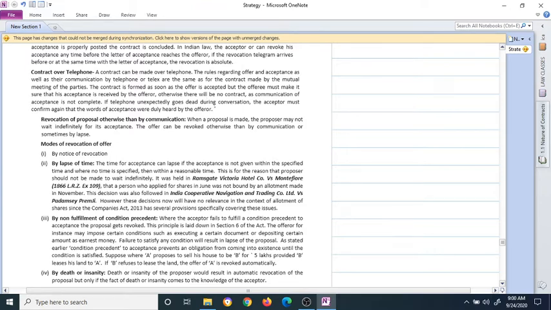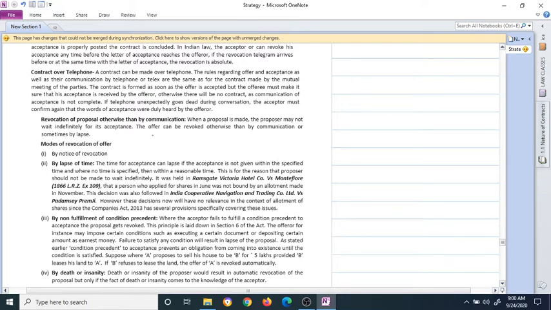If the telephone unexpectedly goes dead during conversation, the acceptor must confirm again the words of acceptance. Suppose the offer said, I'll sell my car for 2 lakhs, and the other party did not give the acceptance and hung up, or the telephone goes dead. Then it can't be said the contract is complete unless the acceptance is again given in words.